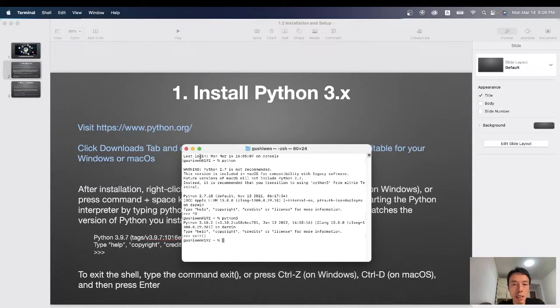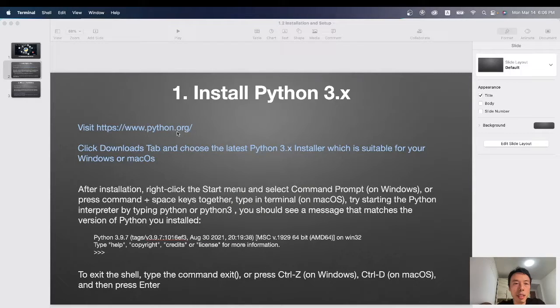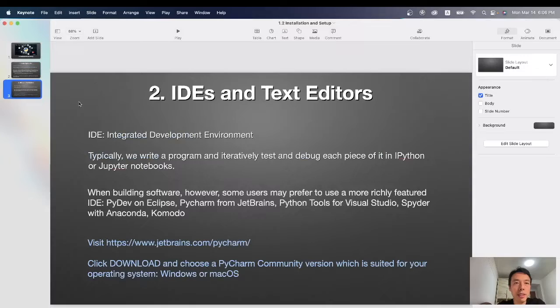Okay, now we have Python on our machine. Let's go ahead. Next, we need to install IDEs and text editors. What is an IDE? IDE is short for Integrated Development Environment.